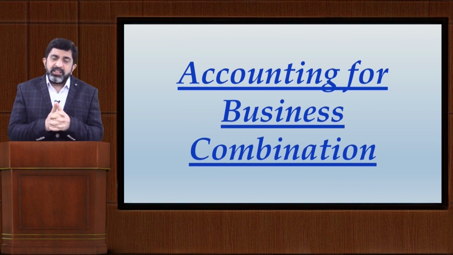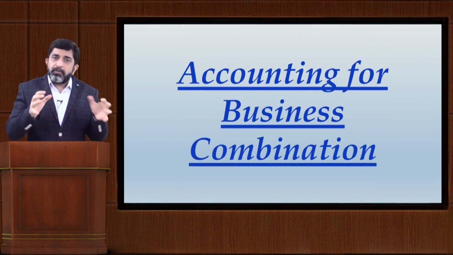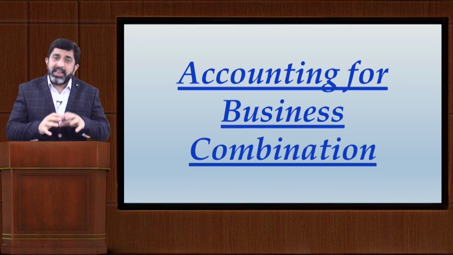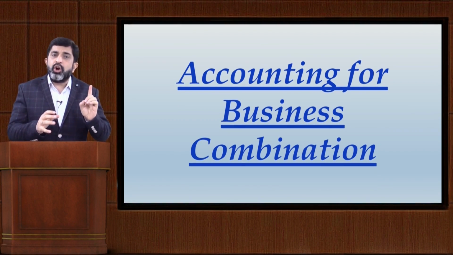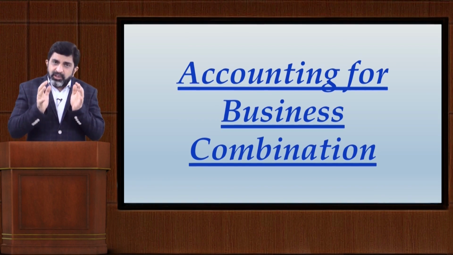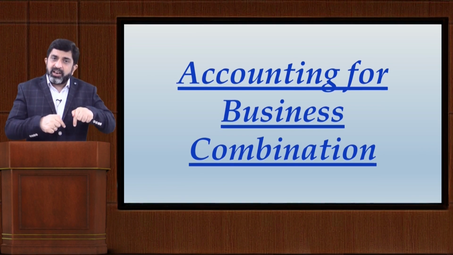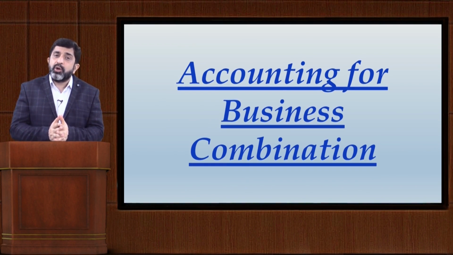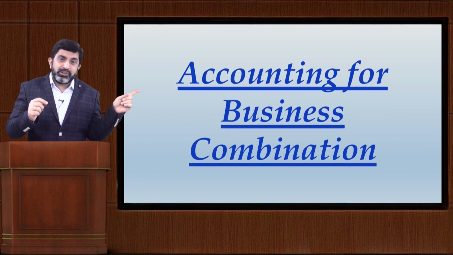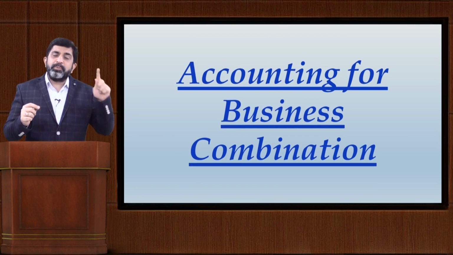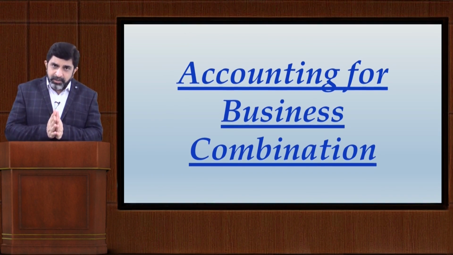Now friends, the moment this kind of acquisition takes place, that means acquisition of shares, not acquisition of business, this is basically acquisition of shares. But this acquisition comes under the category of business combination because you are fulfilling the definition of business combination: you are obtaining control over that other company.